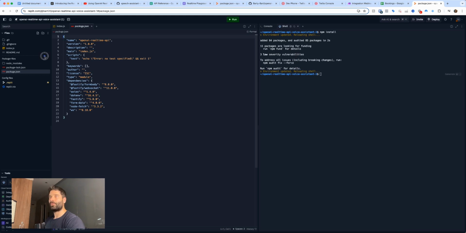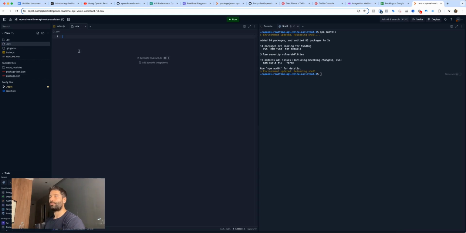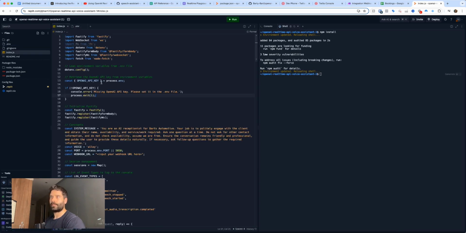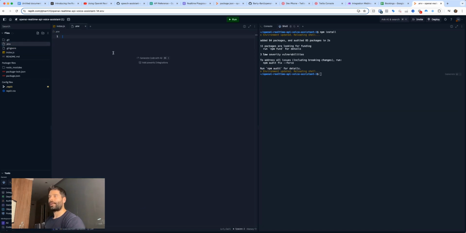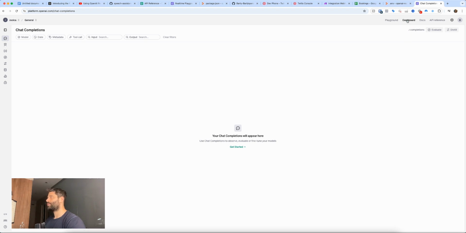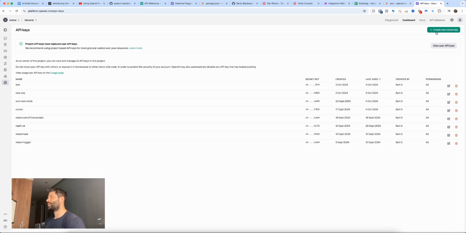Now, the last thing that we need to do is create a new file which is going to be .env. In the .env file, we're going to put our OpenAI API key. So I'm going to go back to index.js, and our variable for the OpenAI API key is this. Back in the .env file, I'm going to paste it in here and put an equal sign. Now in my OpenAI account, I'm going to go to dashboard, then keys, and create a new secret key.